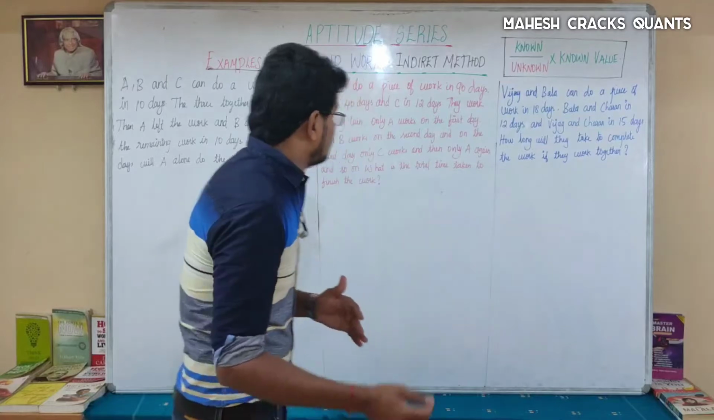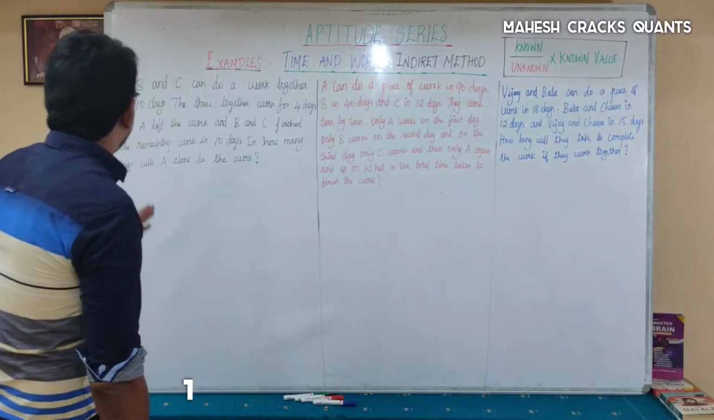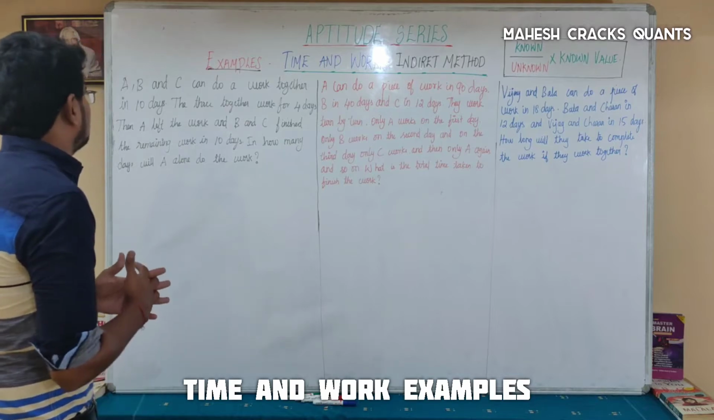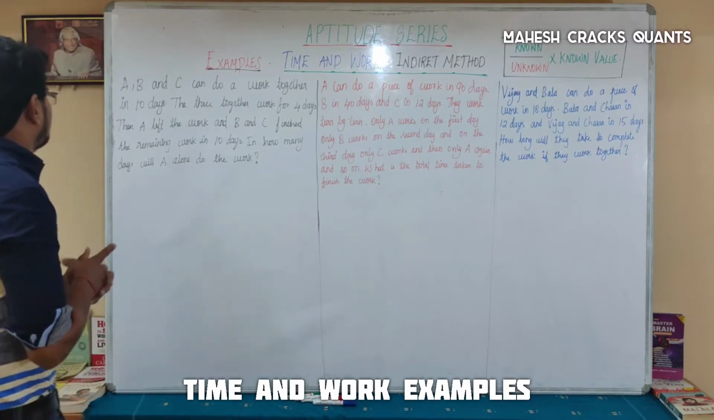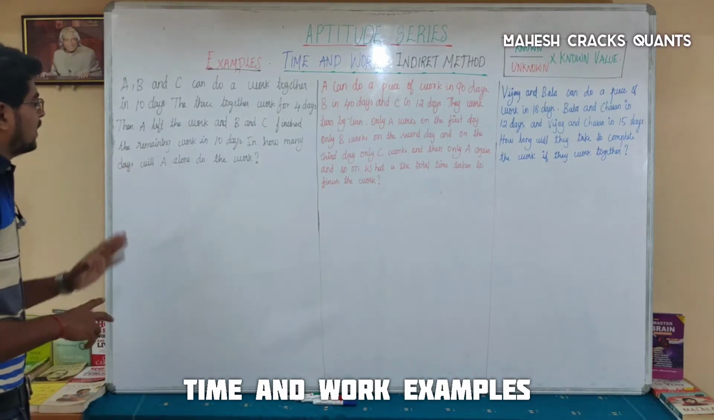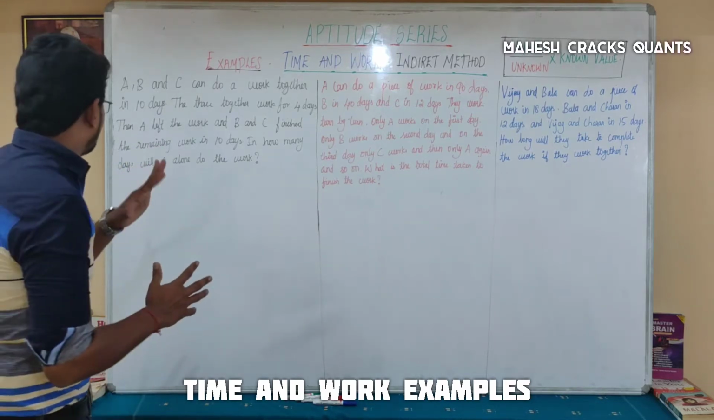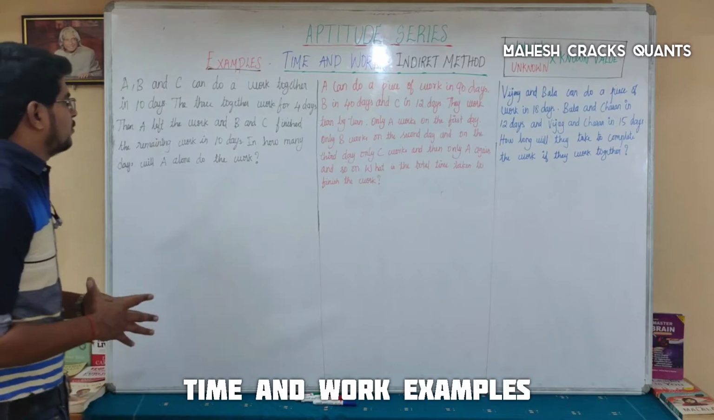Let's get started. The first question is, A, B and C can do a work together in 10 days. The three together work for 4 days, then A left the work and B and C finished the remaining work in 10 days. In how many days will A alone do the work?